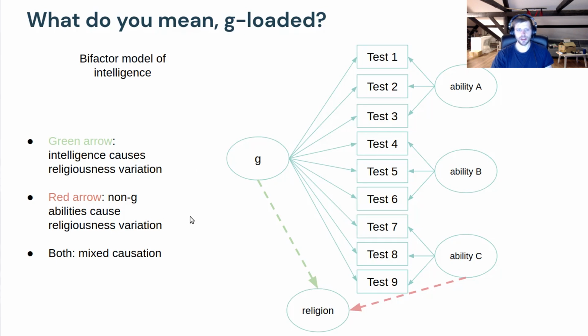And what you're interested in with the Jensen method is the relationship of these loadings to the relationship of each test to religion, and these loadings to intelligence. And so in this case, we can see that I've drawn in some lines. In this case, intelligence has a positive effect on religion, and ability C is negative.